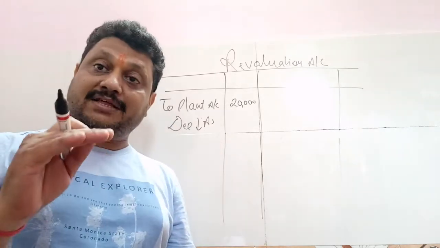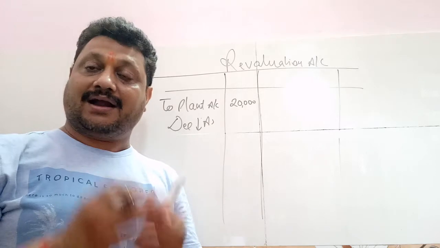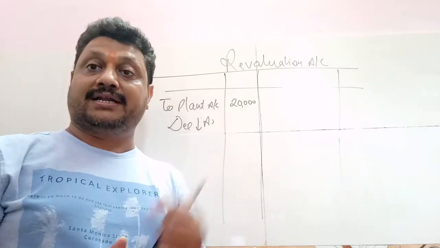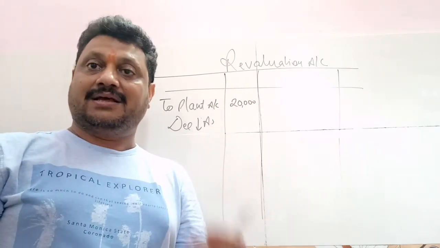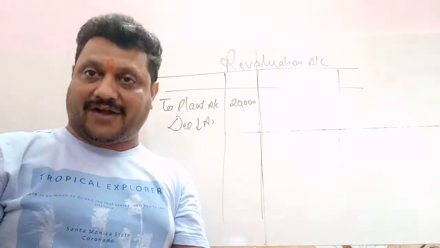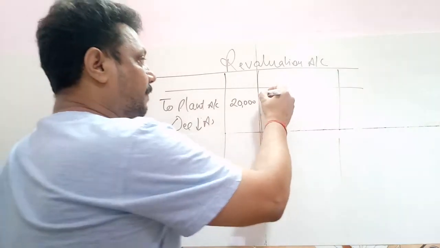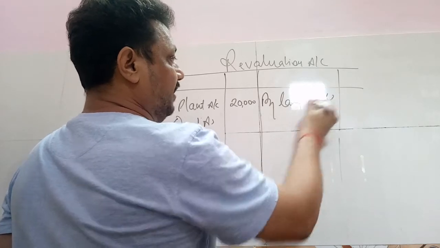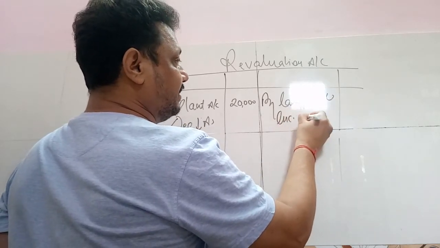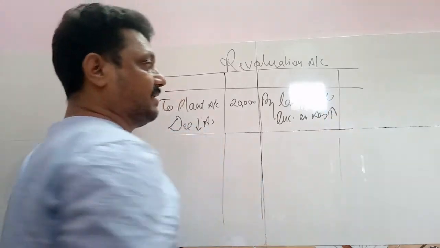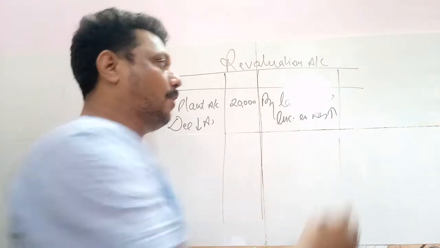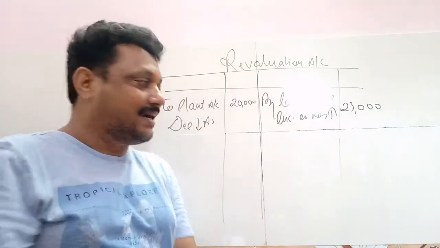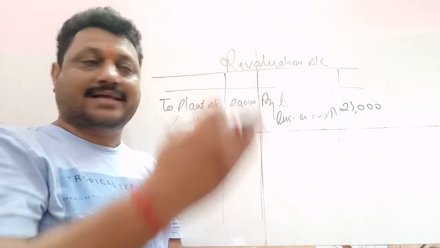Now, if there is an increase in the value of assets, like earlier land and building was 1 lakh, and when you revalue it, we come to know that it is 1,25,000. It means the asset has increased by 25,000. If there is an increase, you write here: By land and building. Any increase in assets is written on the credit side, 25,000, the value of the difference. It means any decrease in assets on the debit side, any increase in assets on the credit side.